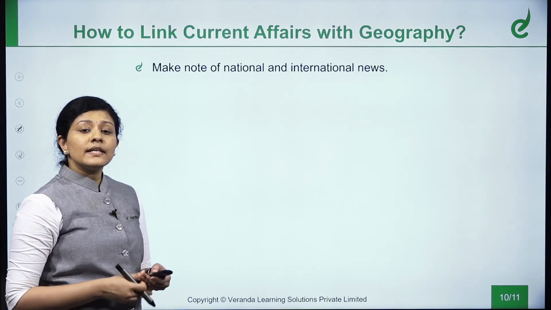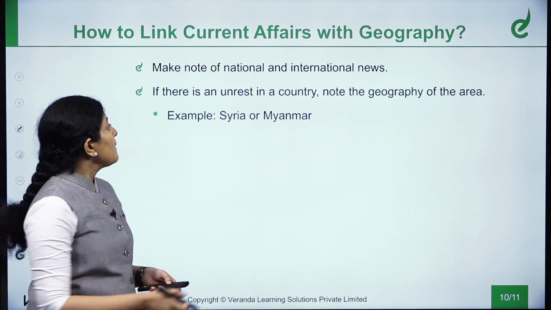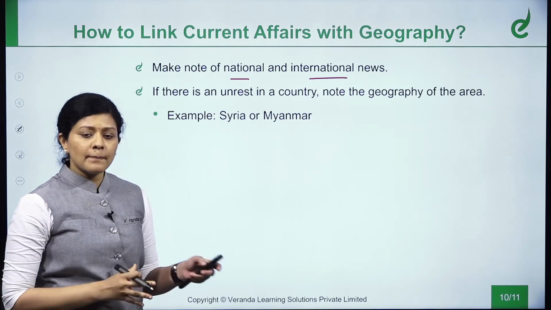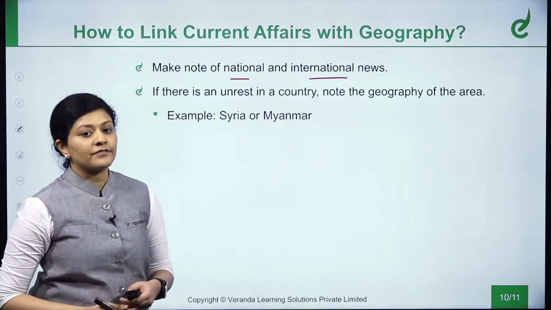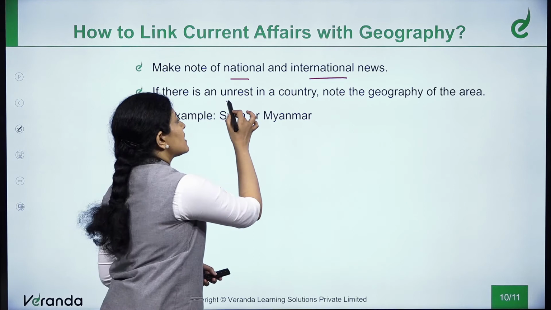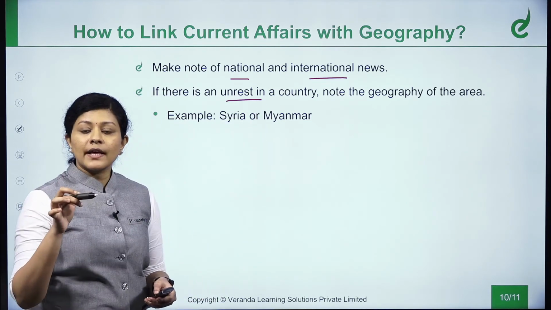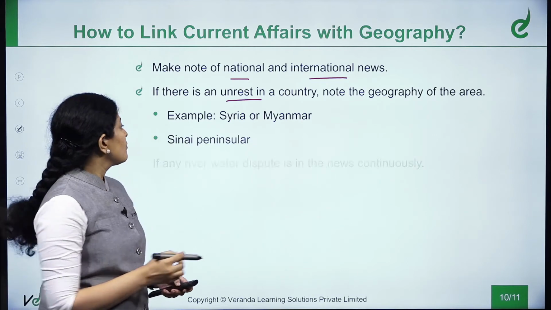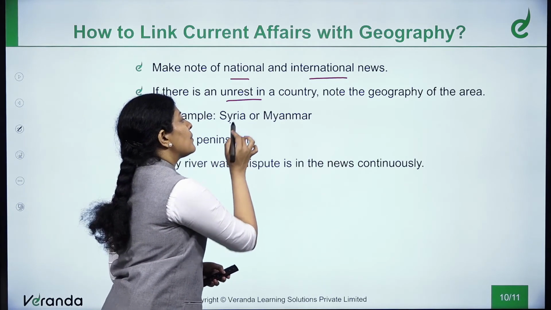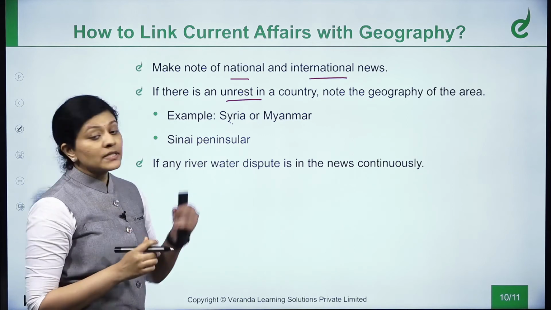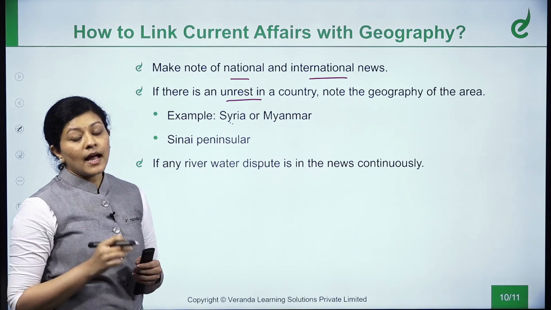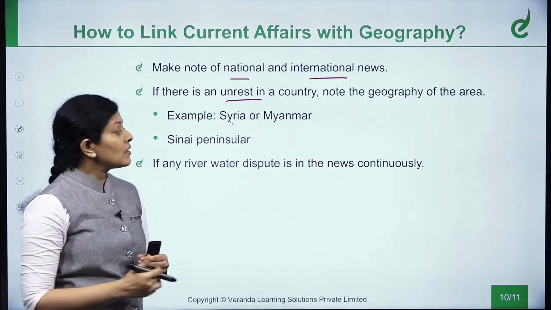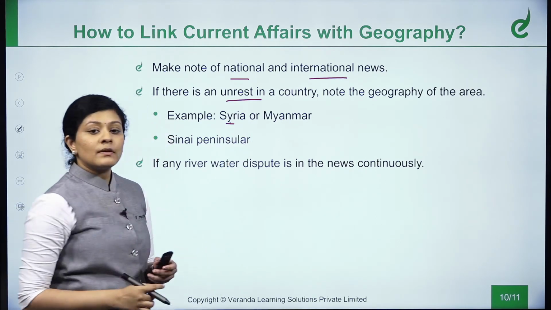Next, how to link current affairs with geography. Make note of all national and international news that is happening around you in the recent past, maybe say 1 year or 1.5 years. For example, if there is unrest in a country, note the geographical area and look into the features with regard to that particular area. For example, the Syrian crisis. It happened a few years back. There was a question regarding the countries nearby Syria and nearby the Mediterranean Sea. Because of the unrest, there was so much migration. So this was a question by the UPSC.